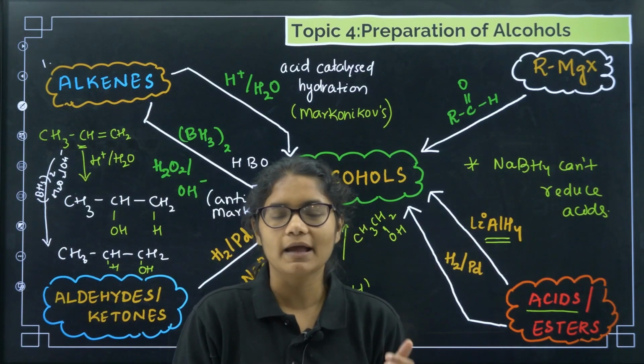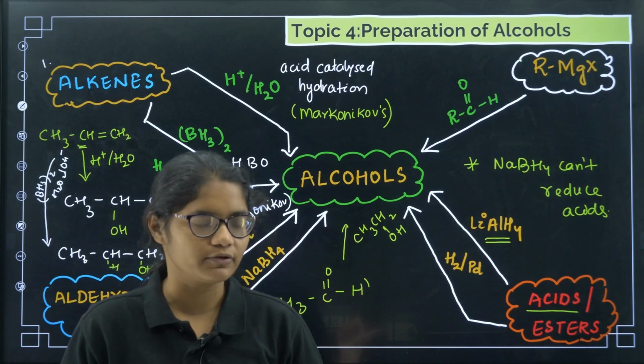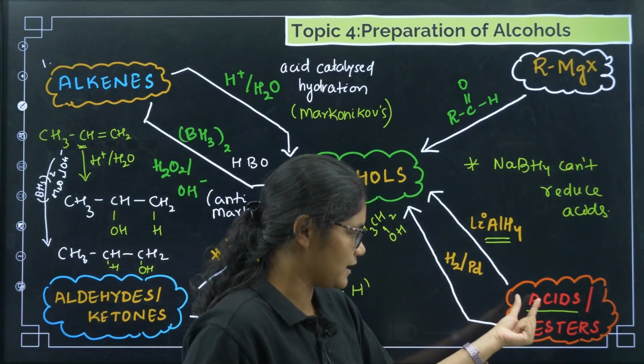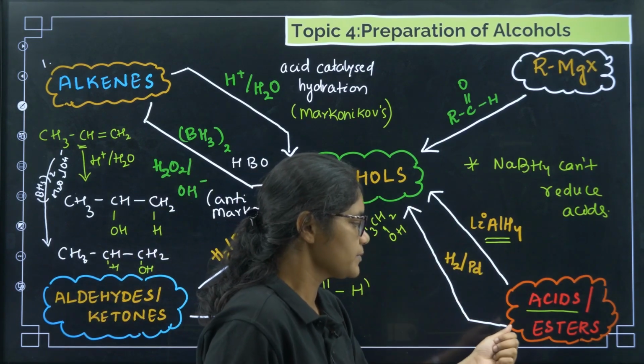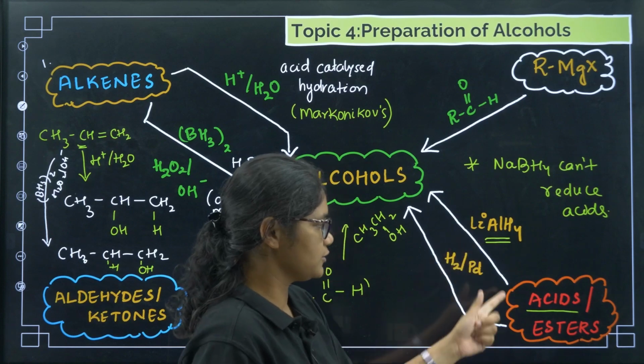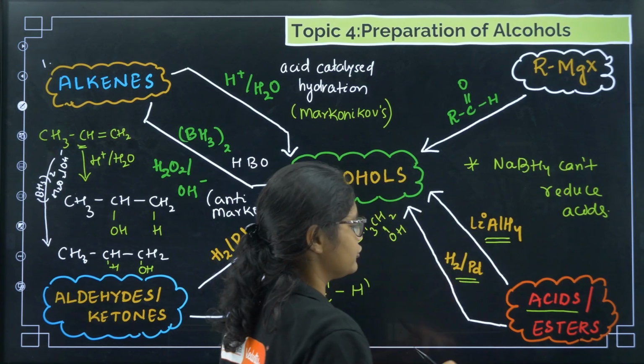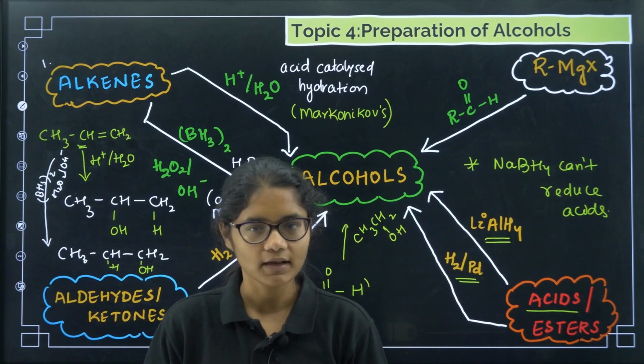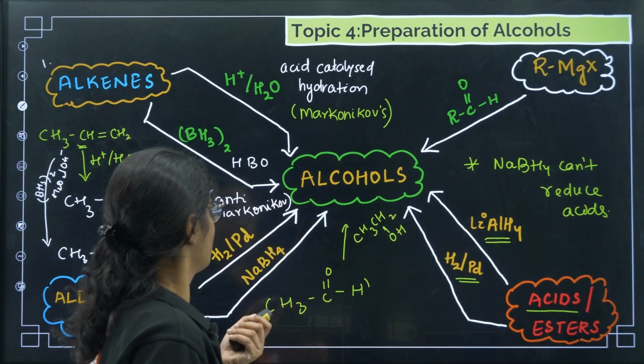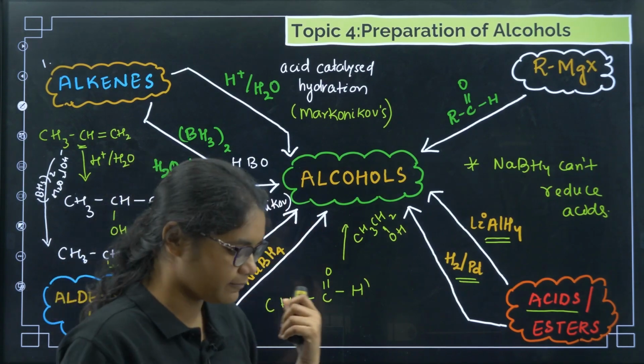Okay, now lithium aluminium hydride is one of the ways we can reduce acids into alcohols. And if esters are there, for esters you can use lithium aluminium hydride, or you can use hydrogen with palladium. Clear? Okay.